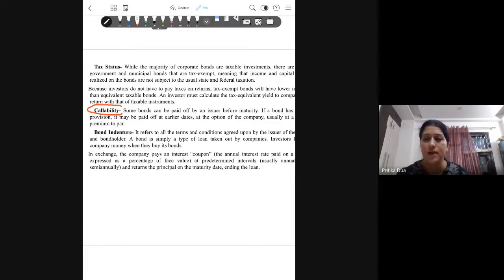Any guesses here? The company which has issued a callable bond already knows what interest rate to pay. Then why would it exercise the callability option? What kind of change is taking place in the market which would make the company exercise this option?